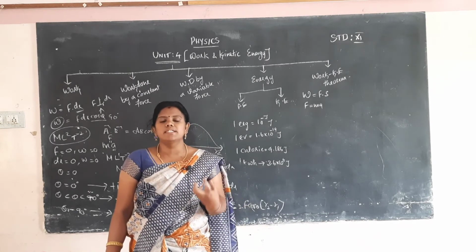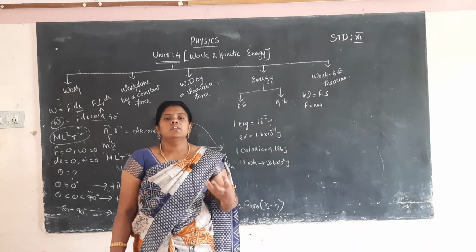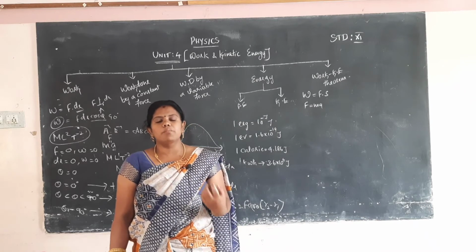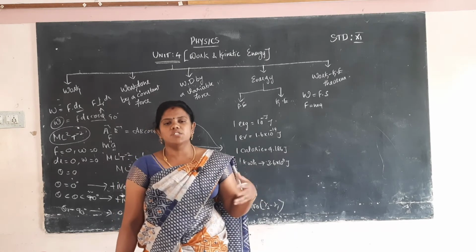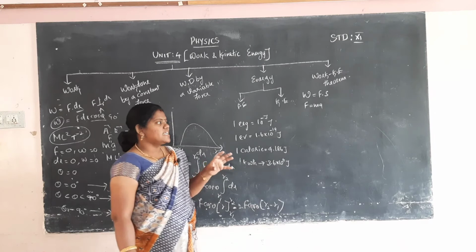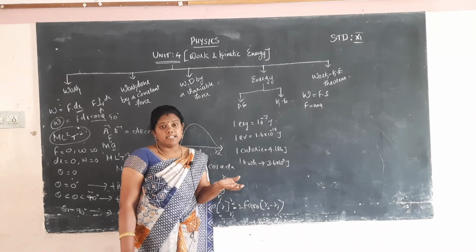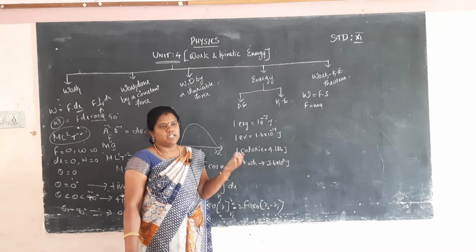Potential means ability. The object is in a rest position, and the work it takes is converted into various forms of energy, which is called potential energy. Potential energy is the energy of an object that is at rest but is trying to move.